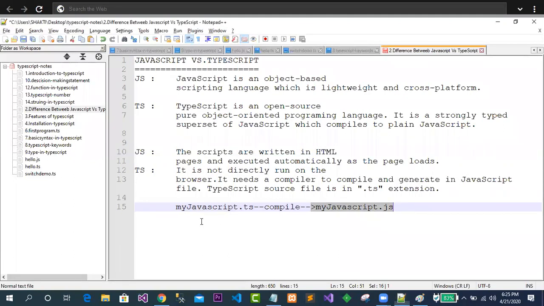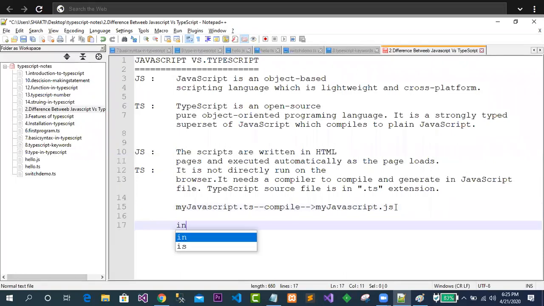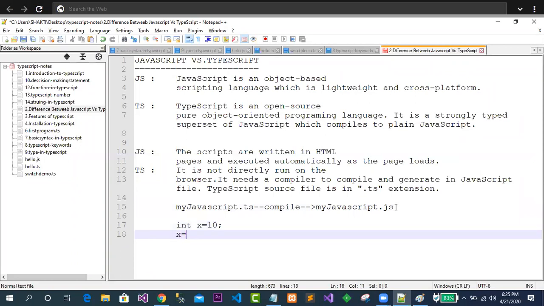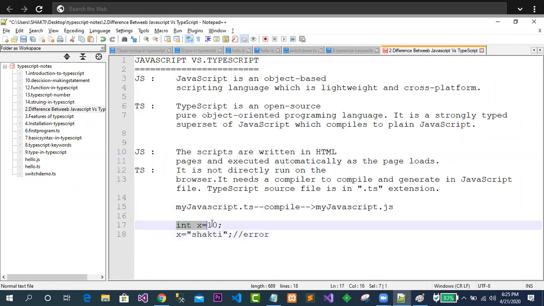Strongly typed means that, suppose this is strongly typed, let me just go for an integer, x equal to 10. It means that on the next line, if I give a value something like this, then it will show an error. But in JavaScript, it was not showing the error. In other programming languages like Java and C Sharp, if you are taking a variable of type integer, it is holding only integer type of data. So this is an error. So this is called strongly typed.